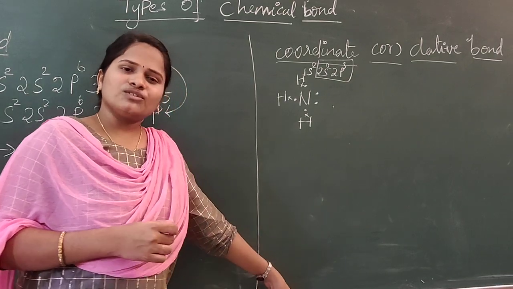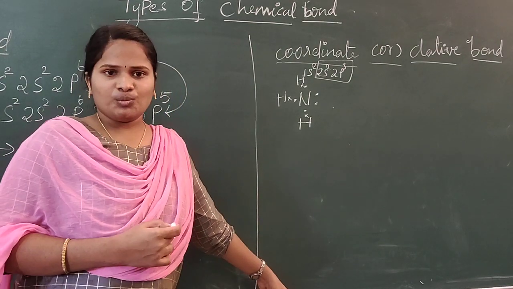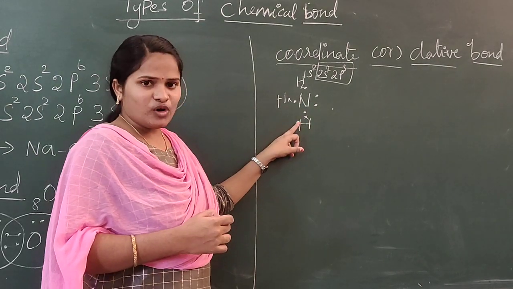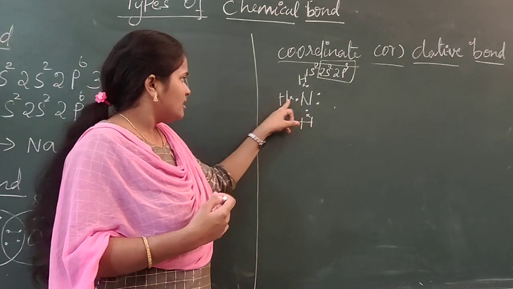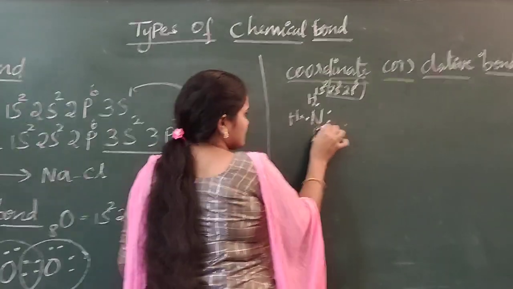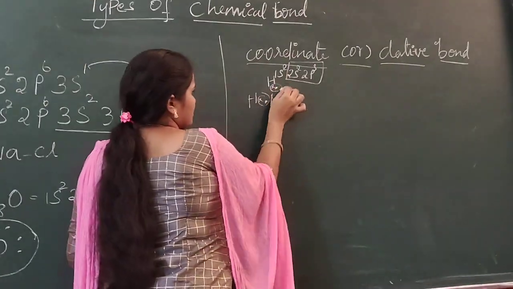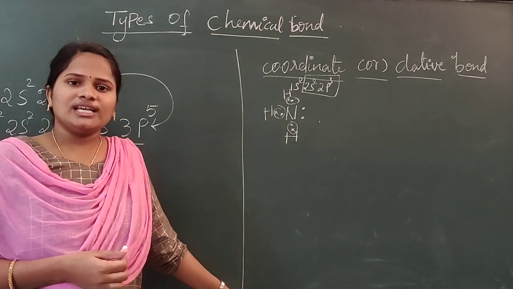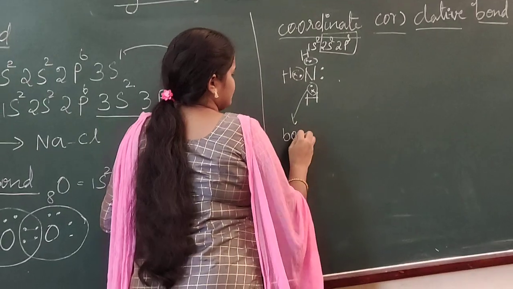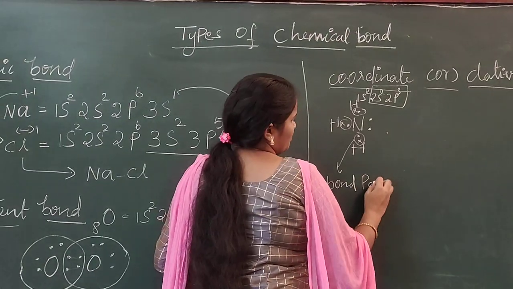Now I will explain which is the bond pair and which is the lone pair. See, between this hydrogen and nitrogen, it forms a bond by sharing of electrons. The same thing happened with these 2 also. So these pairs are called bond pairs.